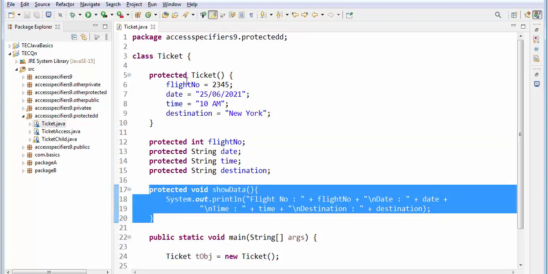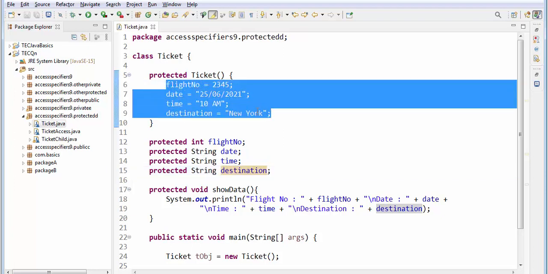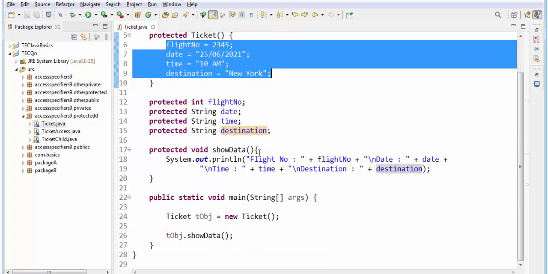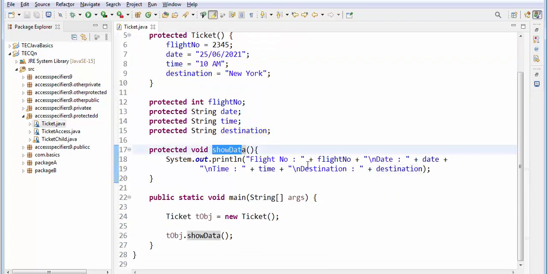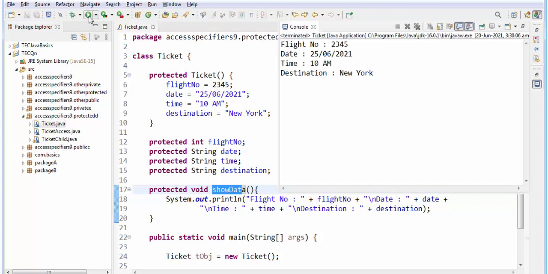Okay, so here I have 4 variables. One is flight number, the date of the journey, the time of the journey, and the destination where I am going to go. Inside the constructor I am giving the values: flight number 2345, date 25/6/2021, time 10 a.m., and destination New York. Inside this method I am going to print the values. That's it.